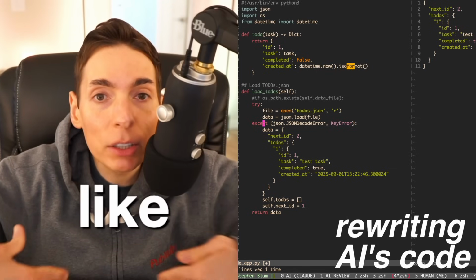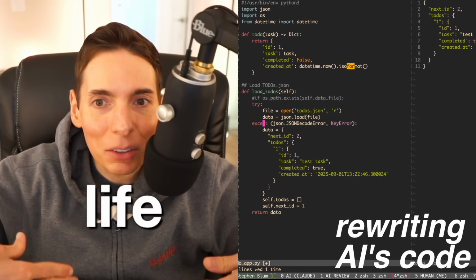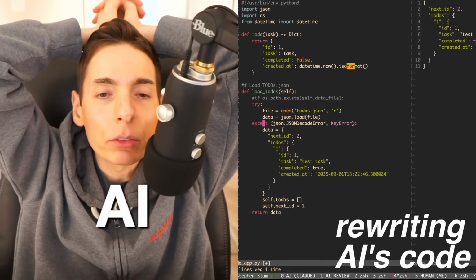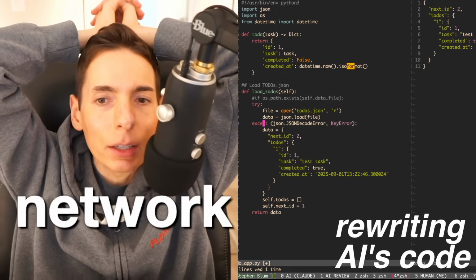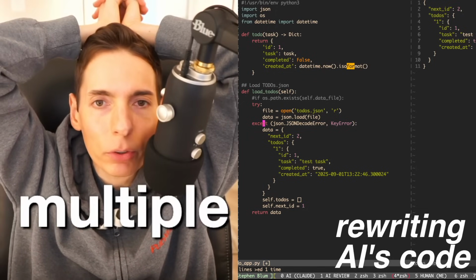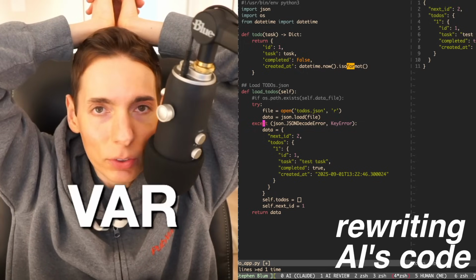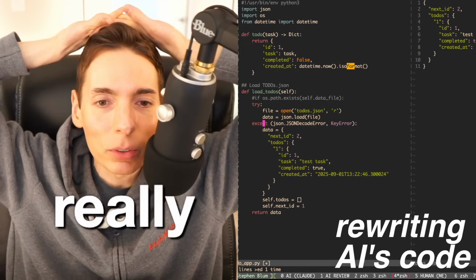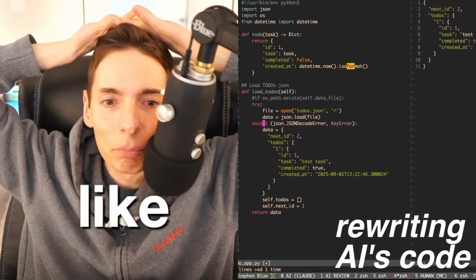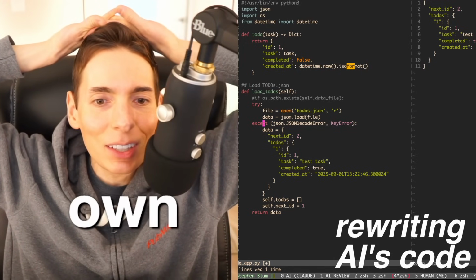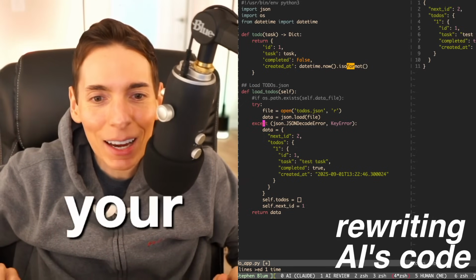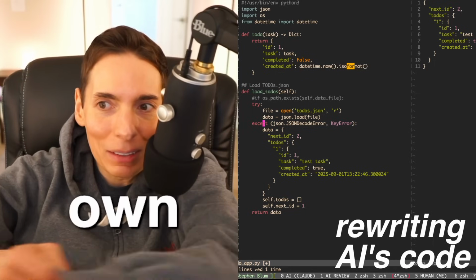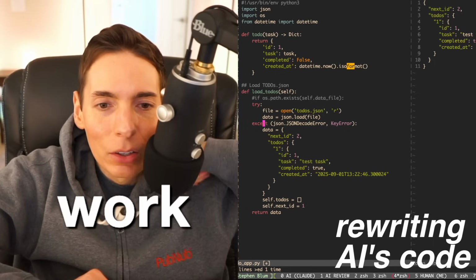It could be completely realistic, like real life, but it could also be AI. We can build an AI. Actually, that'd be a lot of fun. I'd love to implement a neural network in Rust, because I've implemented multiple neural networks in various languages that leverage the GPU. Wouldn't it be cool if we did that in Rust? I think that would be really cool. Let's do a neural network in Rust. I like that idea. You can make your own Vice City, bro. You can make your GTA Vice City, and it would be all your own, and you could totally do it, and it would work.